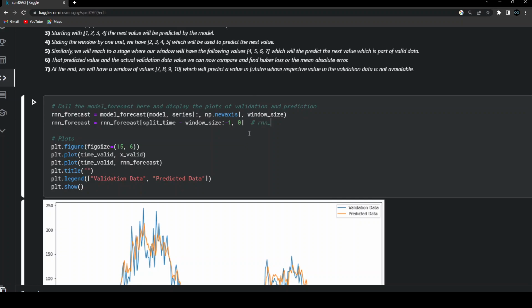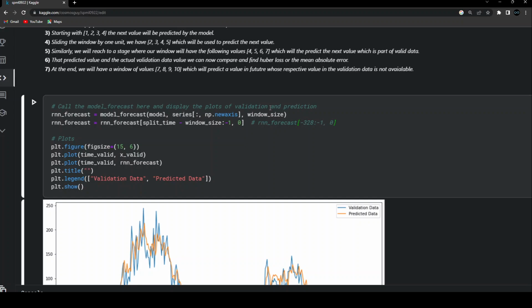So RNN forecast, and inside that what I'm doing is I'm going to grab the last 328 values. In order to grab these last 328 values, I'm just going to use negative indexing, that is minus 328, the data that is my last minus 328 data, and then just consider the next value till the last value, but I'm not going to include that last value, and that's why I'm saying that till the last value I want to take the values. So this is what is going to contain the last 327 data points after excluding the last value. And then I'm also having this comma 0.